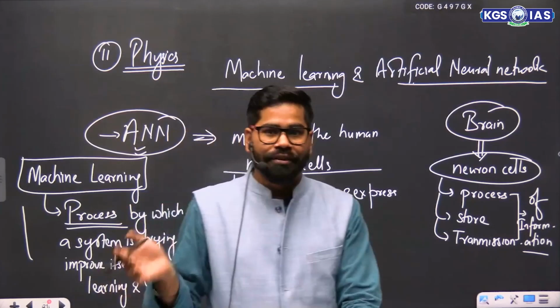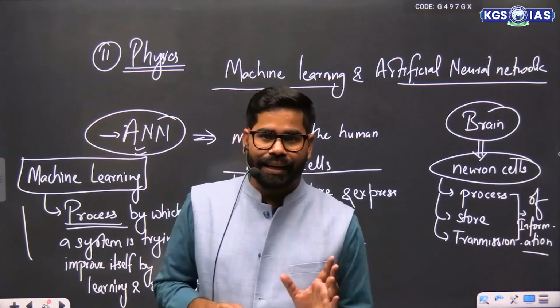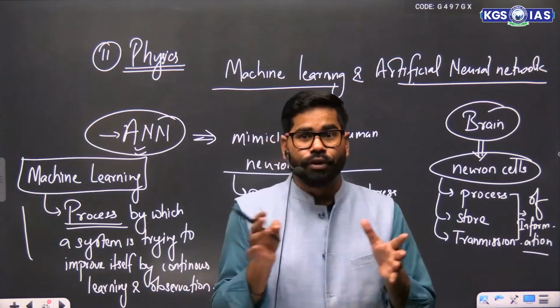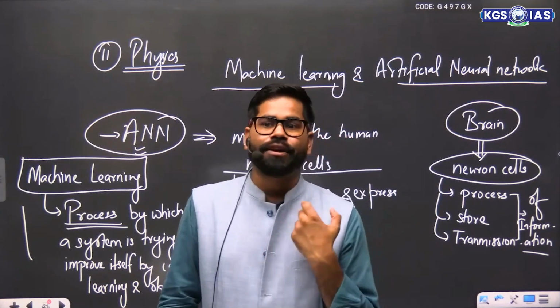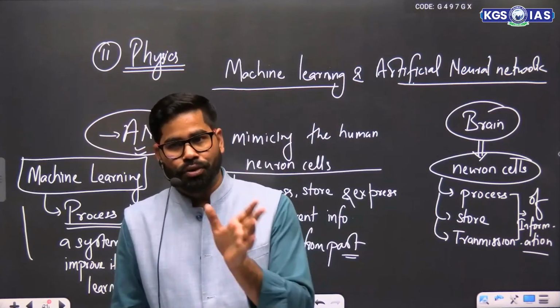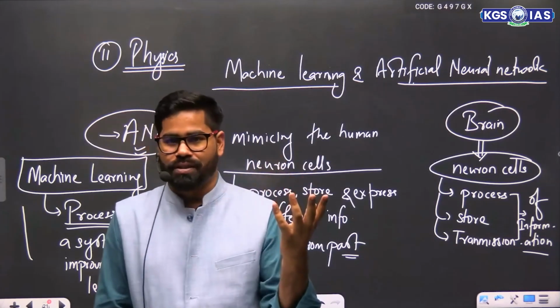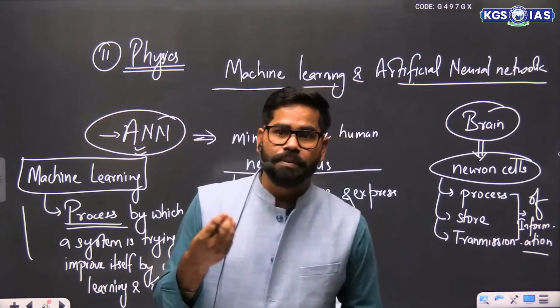It means you don't have to tell it again and again that it is making a mistake. It will learn once and then it will not make the mistake again. So it learns from mistakes and automatically rectifies them. You don't have to change anything in its process. So this is what is called machine learning. Machine learning is a process.